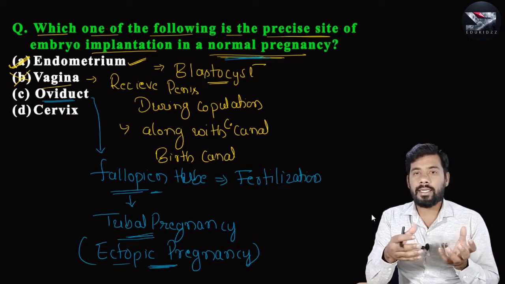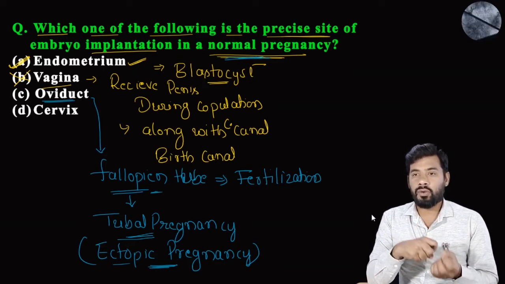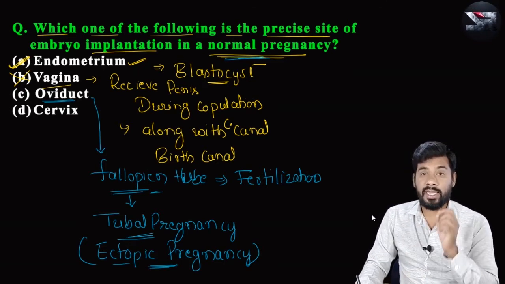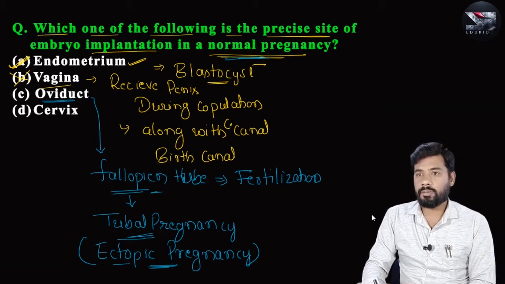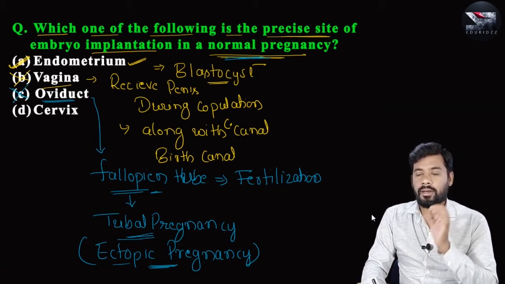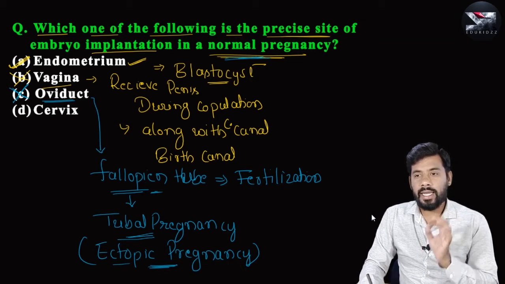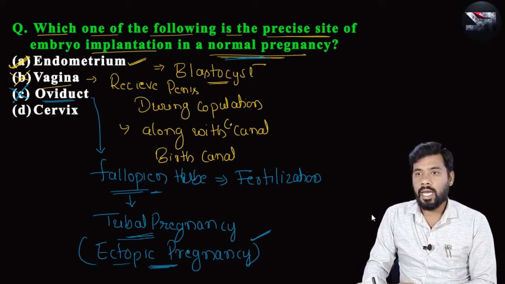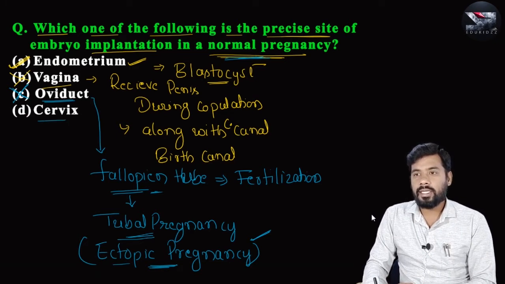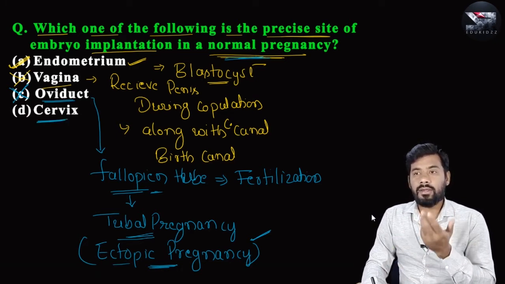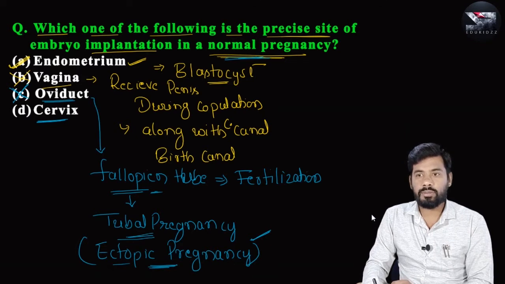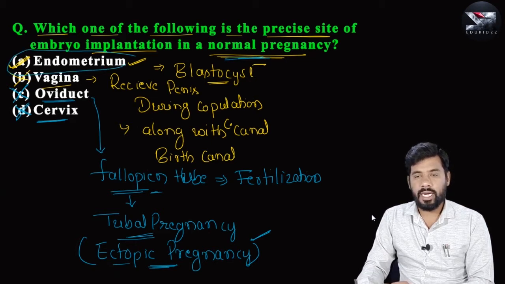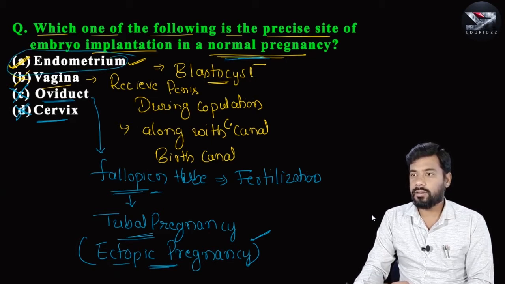Then through cesarean the baby will be taken out from the mother's body in very rare cases, and hence option C is also incorrect. But implantation is possible in rare cases, that too in ectopic pregnancy, not in normal pregnancy. And about cervix, just now I have explained, the cervical canal along with the vagina acts as a birth canal, and hence option D is also incorrect. So finally the right answer for this question is endometrium. Right. Now let us take the next question.